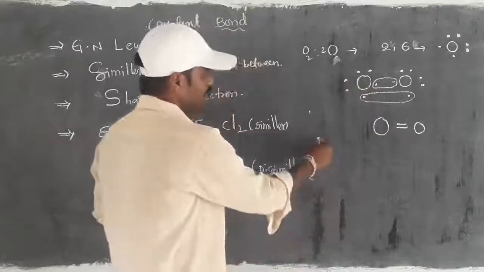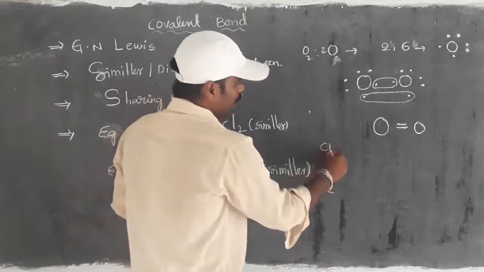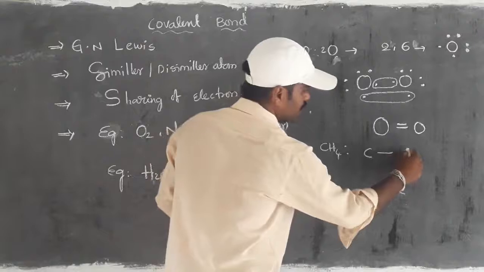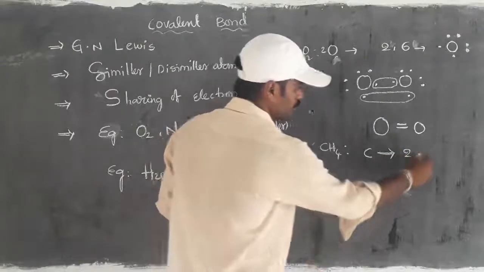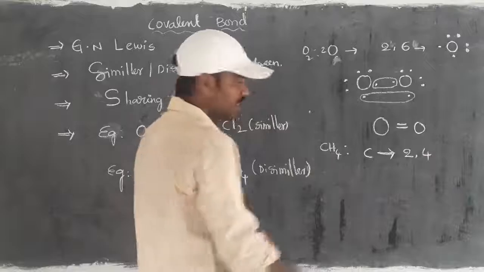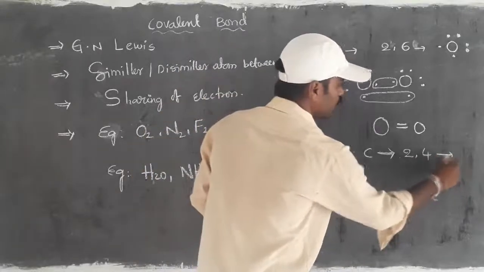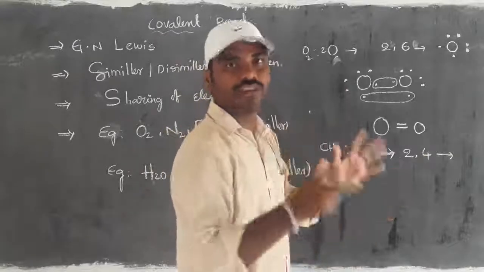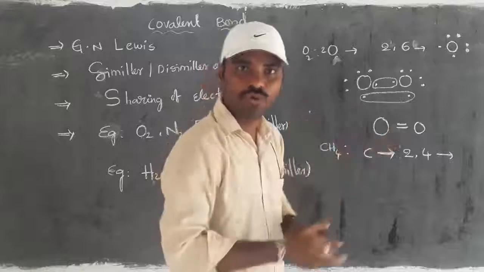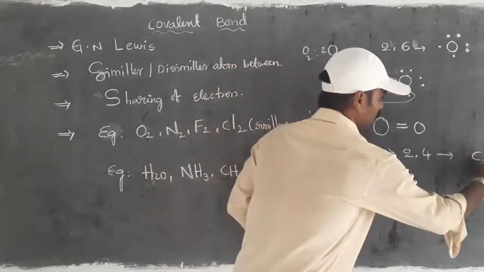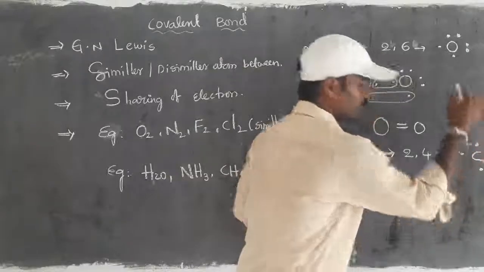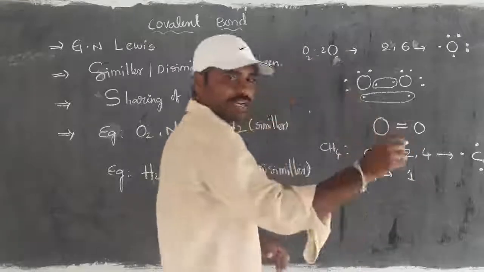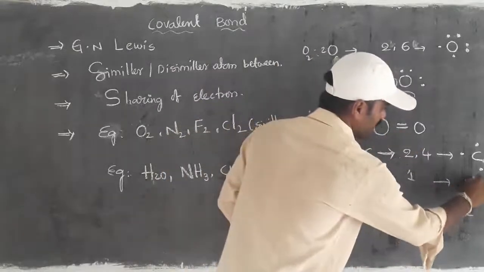In the same way, if you take the example of methane, here the configuration for carbon is 2, 4, right? Here carbon is able to show four unpaired electrons. It neither loses electrons nor gains electrons, right? For that it is able to share the electrons like this, 1, 2, 3, 4. Then hydrogen is there. Already we are familiar, only a single electron is present. For that it can be presented like this, right?